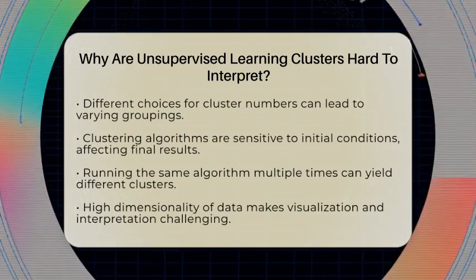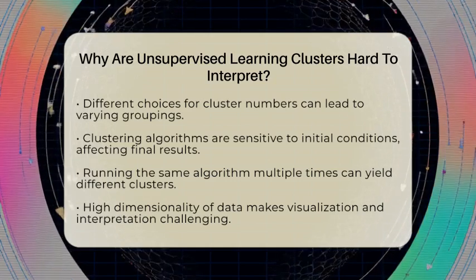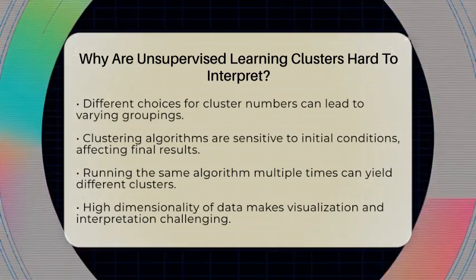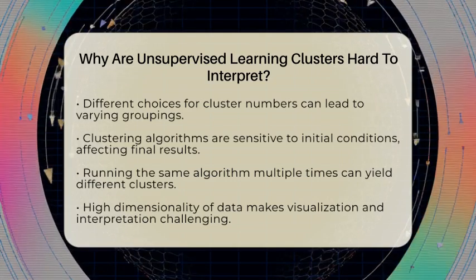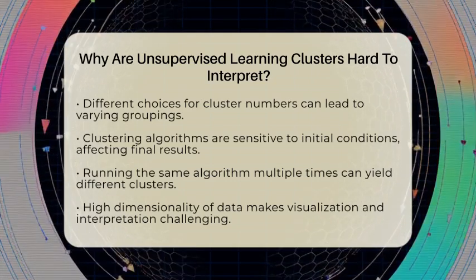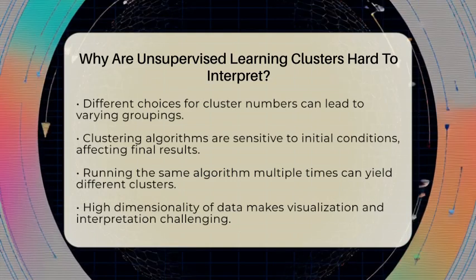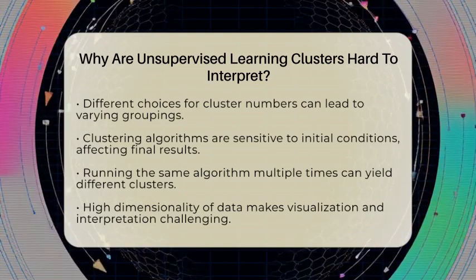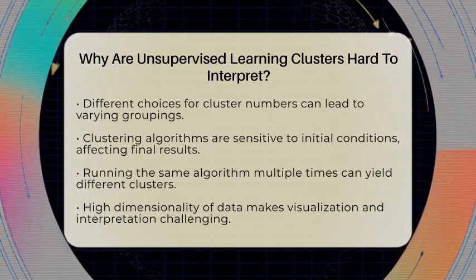Another challenge is the subjectivity involved in deciding how many clusters to create. The optimal number is often a matter of personal judgment. Choosing different numbers can lead to entirely different groupings, which complicates interpretation further.